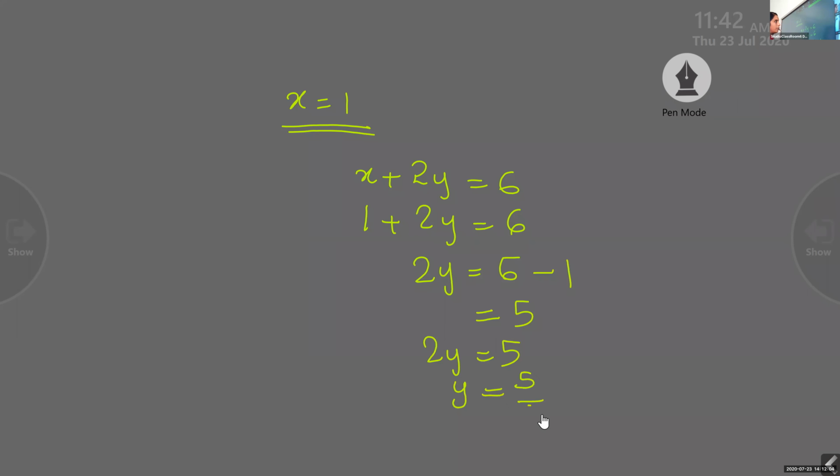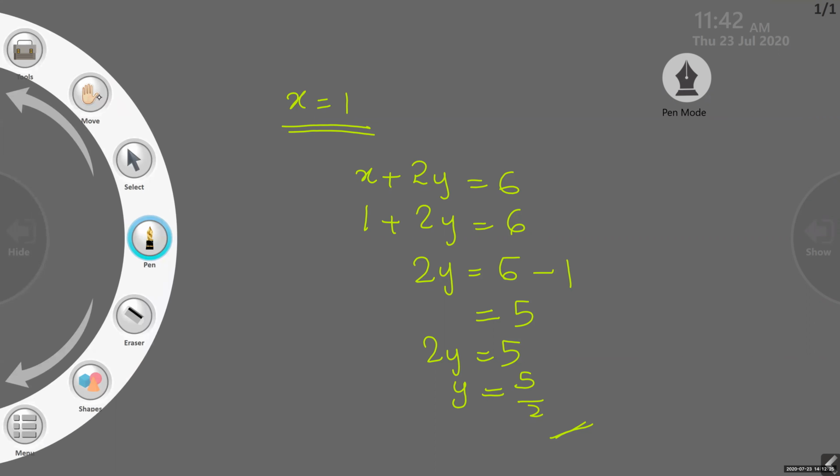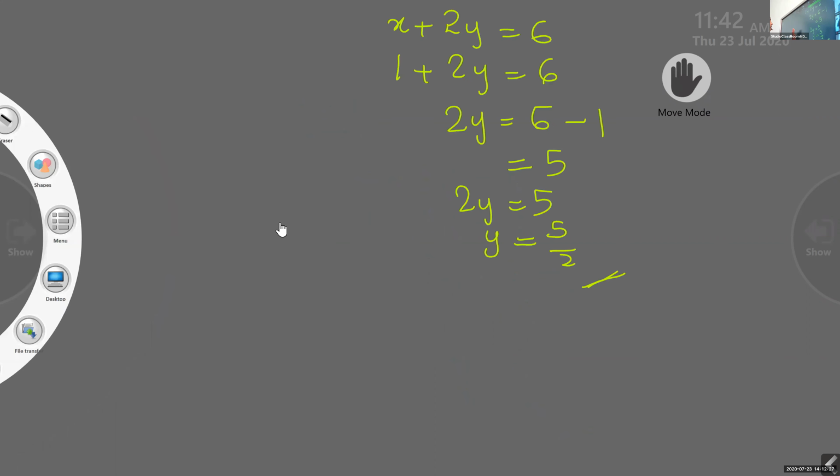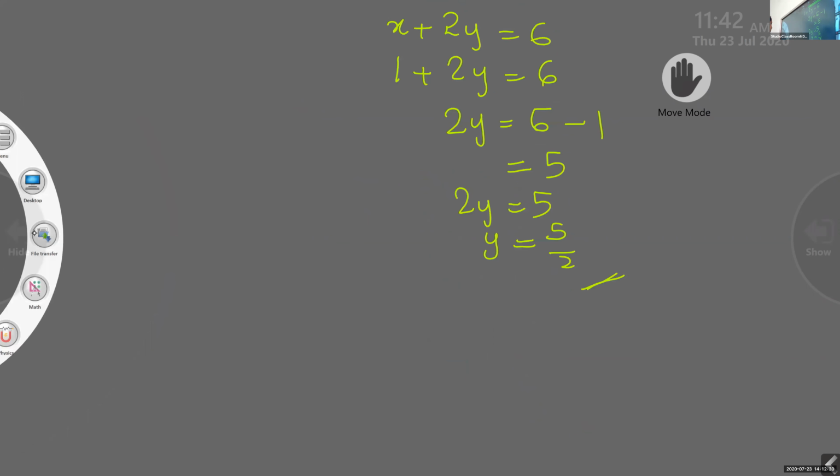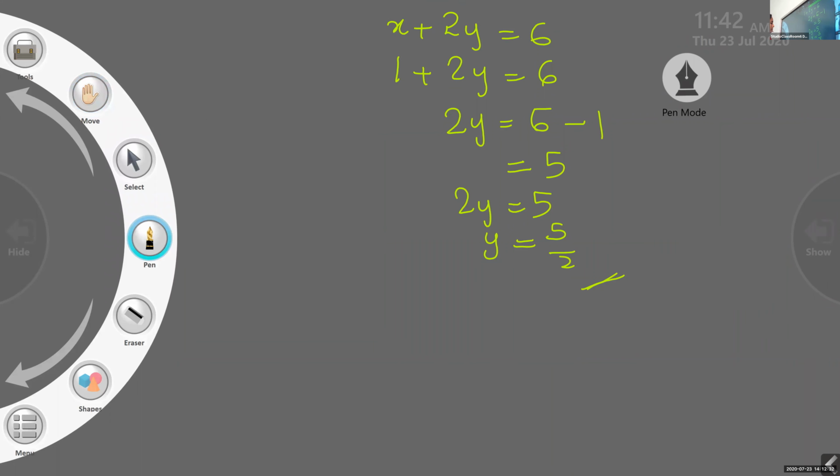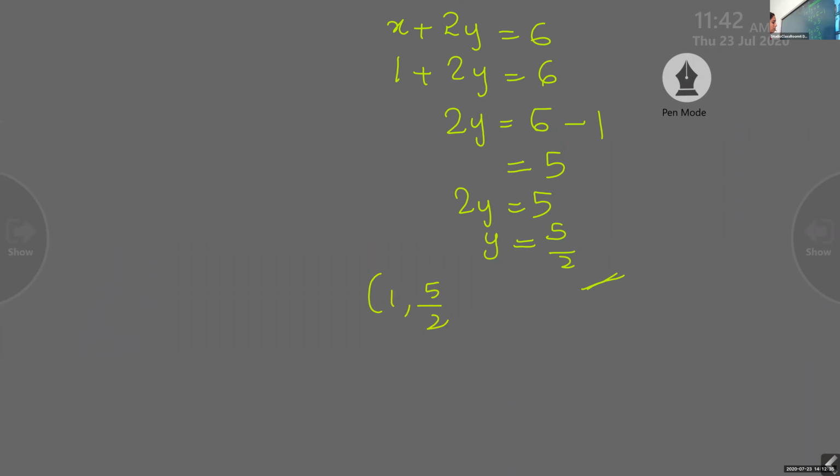Y is 5 by 2. So you got a solution here: (1, 5 by 2) is a solution. Will you give x equal to 2 for the next?